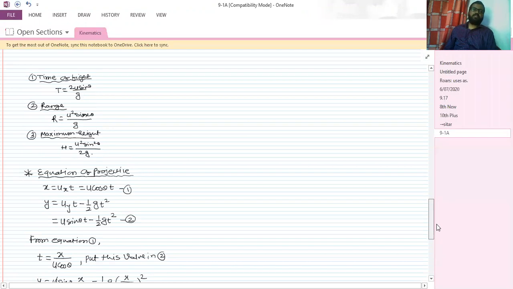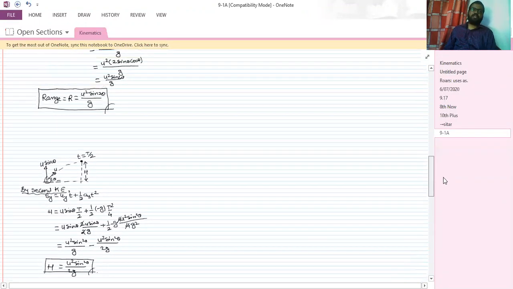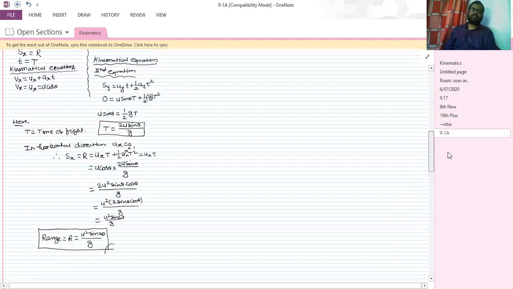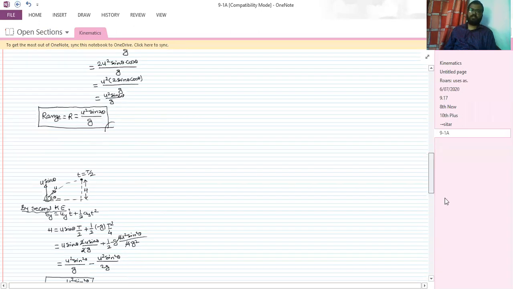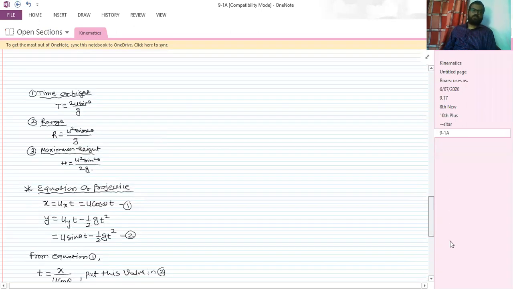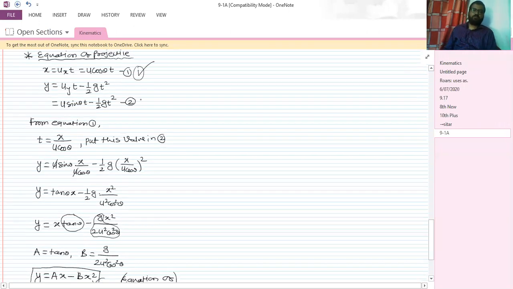These are the time of flight, range, maximum height, the three formulas which we derived: range, maximum height, time of flight. And this is oblique and horizontal projectile, right? So if you want the equation of projectile, it starts from here. By rearrangement of this 1 and 2, we'll get the equation of projectile, right?